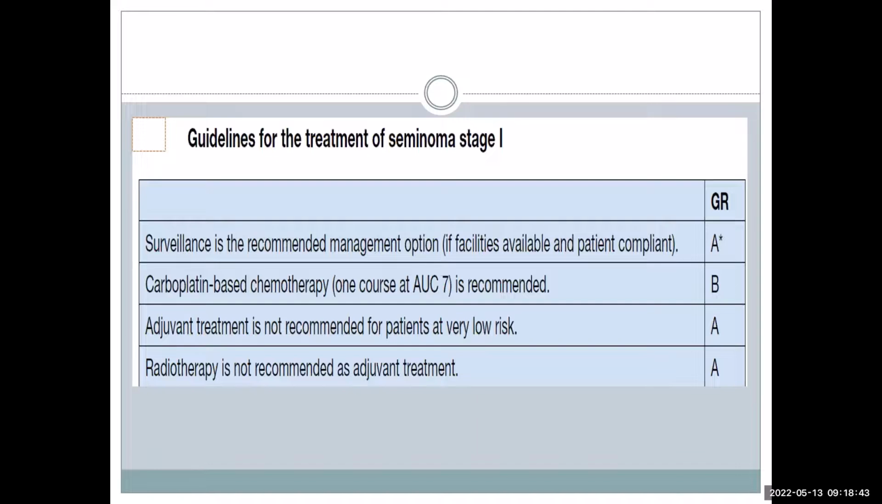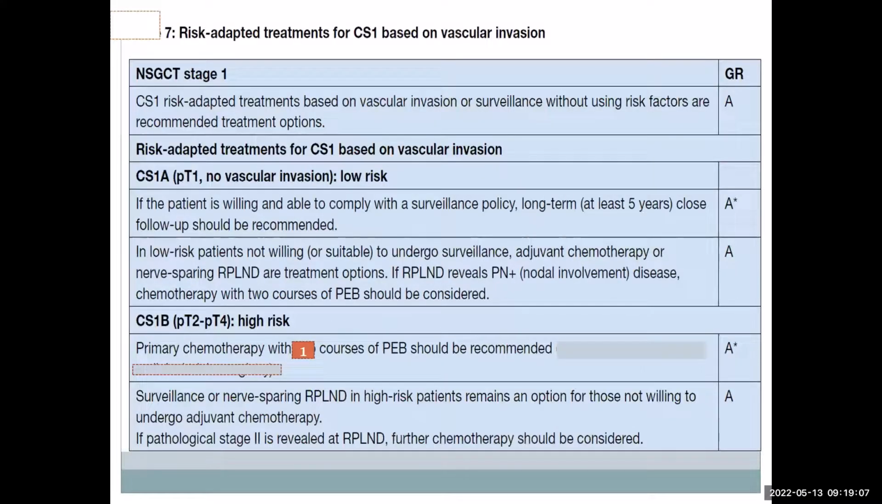Adjuvant treatment is not recommended, as I told you, for less than 4 centimeters and no rete testis involvement; we can consider surveillance also. Radiotherapy is not recommended, they concluded. But in some patients where the renal function is hampered or there is some other contraindication, and the patient does not want chemotherapy, we can consider para-aortic radiotherapy in that group of patients. For NSGCT, again, as I told you, we have to decide between low risk versus high risk.